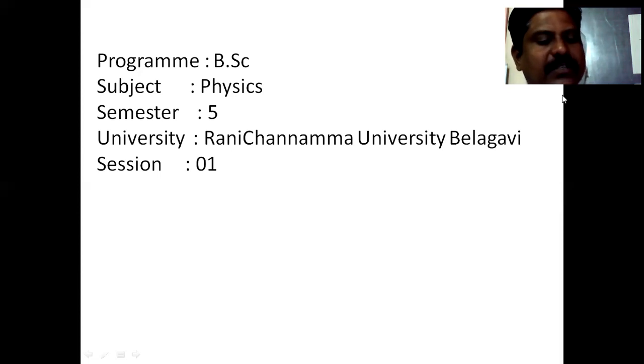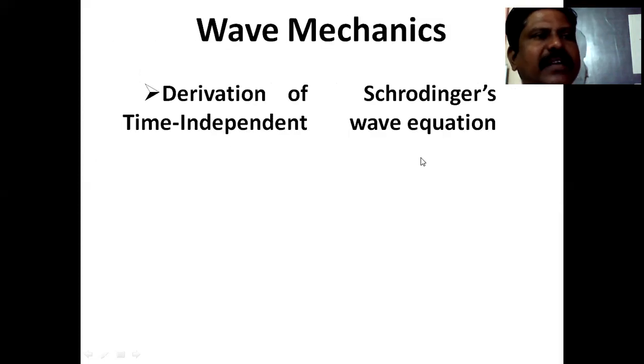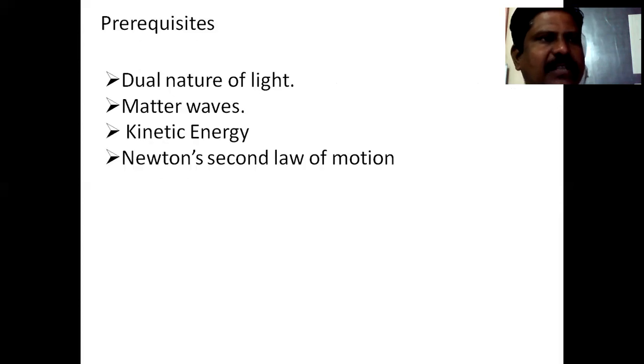Schrodinger has derived two equations, one for time independent as well as one for time dependent. But in your syllabus, they have mentioned the time independent Schrodinger wave equation. So in the first session, we will derive the Schrodinger time independent wave equation. Okay, so let's see how